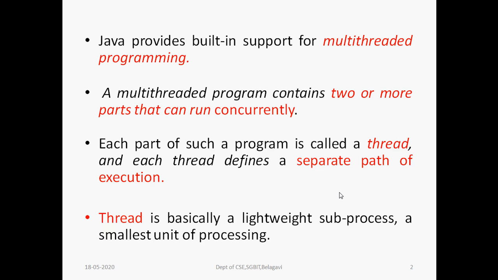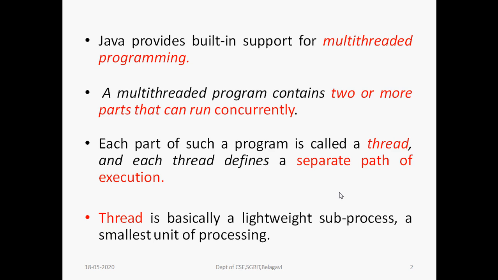So there is a difference between process, program, and thread. A program is one whole unit. A program is divided into different parts, and each part is called a process. A process is a program in execution. If we divide a process again into different subtasks, then each subtask is called a thread.